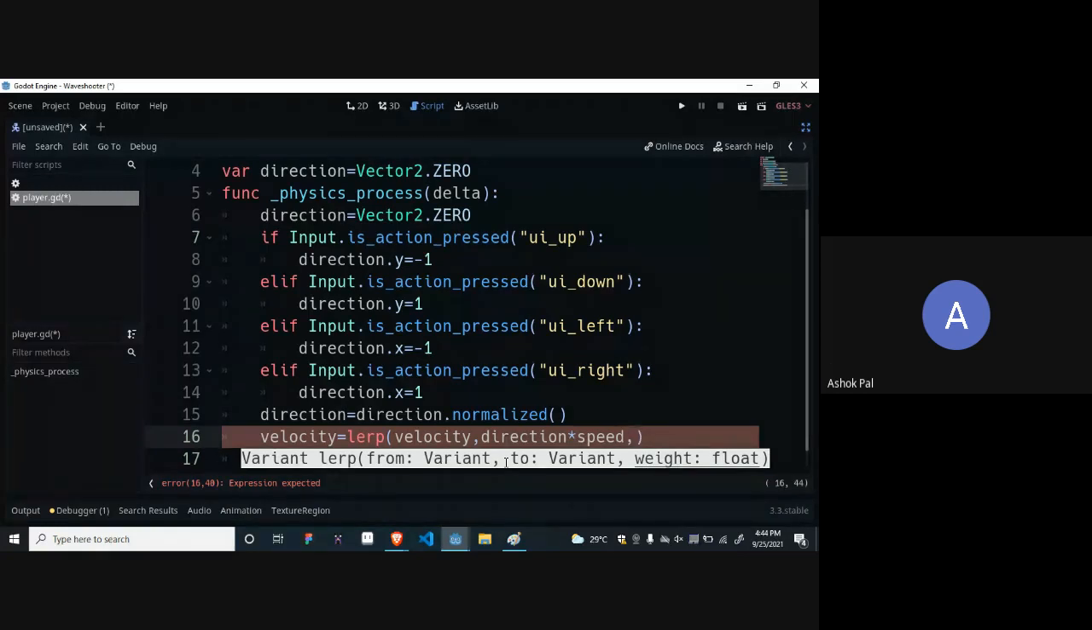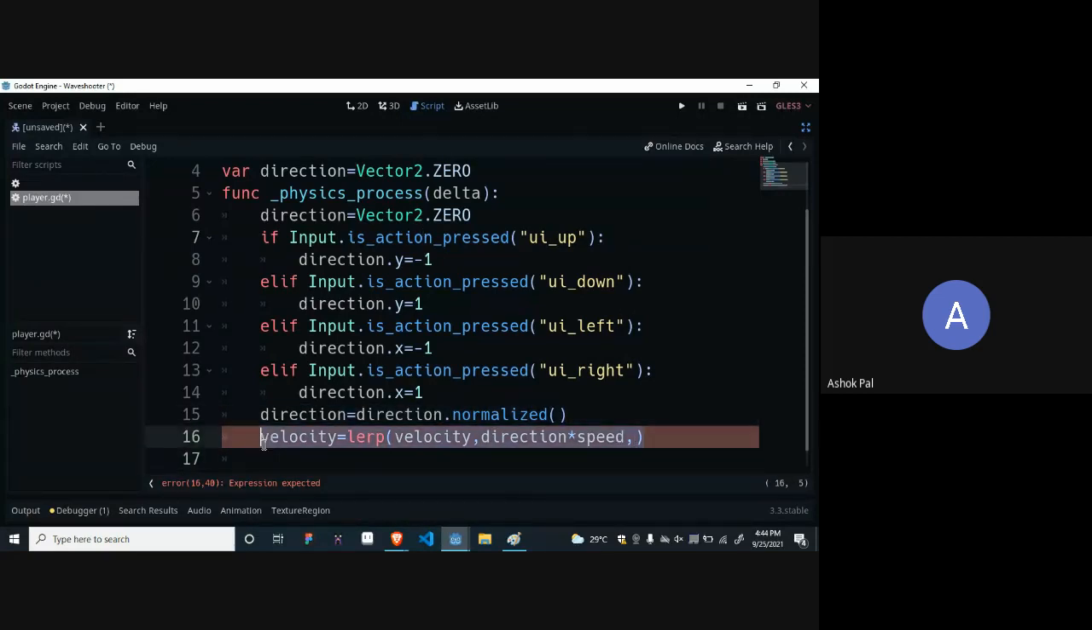Okay, let's continue. The first parameter is what value you want to change. So we want to change velocity. If we write it directly, velocity equals direction into speed, we are just changing velocity to direction into speed. Is it clear to everyone? We want velocity equal to direction into speed. But I don't want some jagginess in my code during runtime. I want it to go smoothly depending on the physics frame. So I will write it in this way.